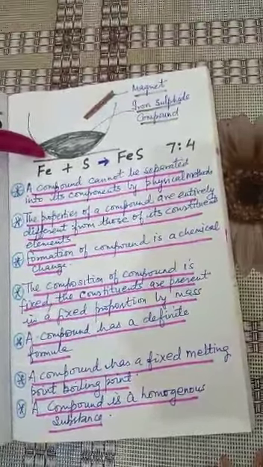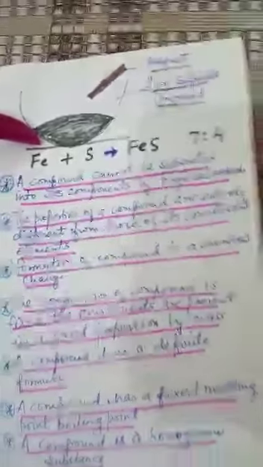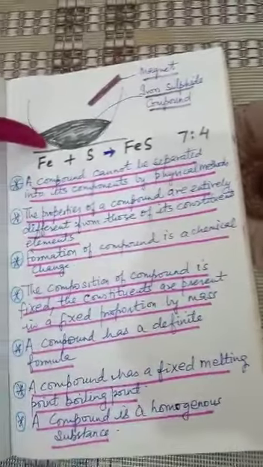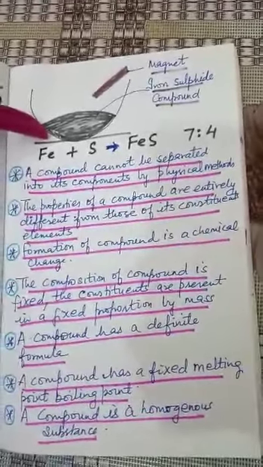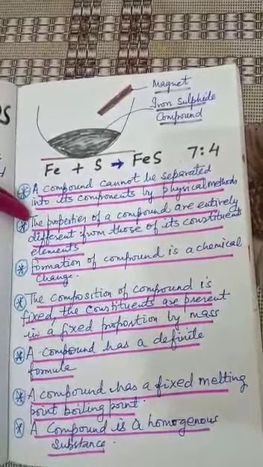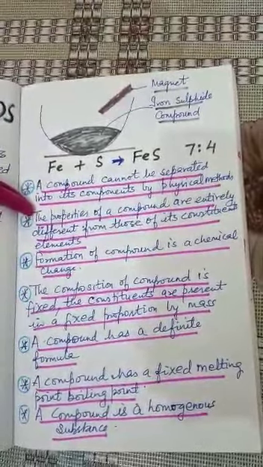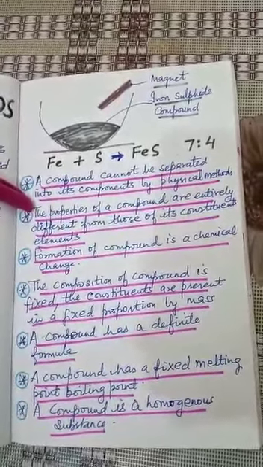Even the sulfur present in iron sulfide cannot be dissolved by carbon disulfide. This means that the iron sulfide compound does not show the properties of sulfur either. This shows that the properties of a compound are entirely different from those of its constituent elements.